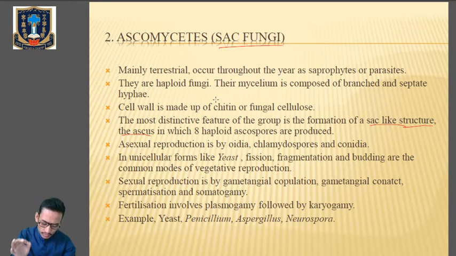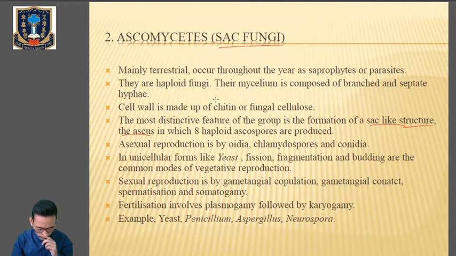So the 2 haploid nuclei in the young ascus will fuse to form the diploid nucleus. The resulting zygote undergoes meiosis to produce 4 or 8 haploid ascospores. These spores in each ascus belong to both mating types. On the rupture of ascus, ascospores are released.